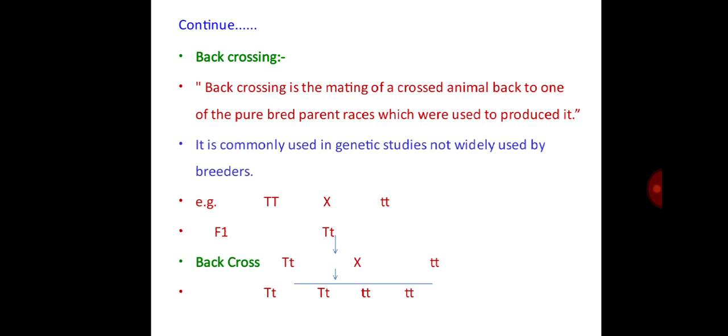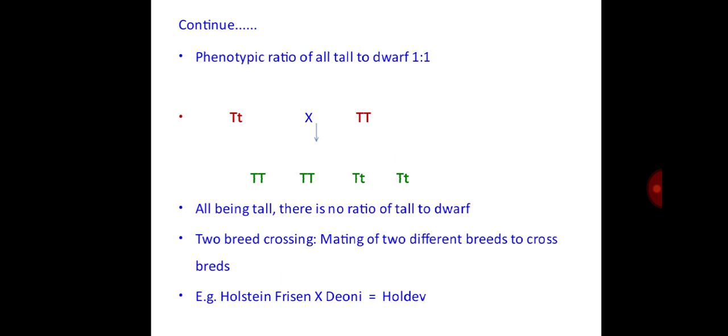Here, tall and dwarf, two breeds are crossed with each other, where F1 is again crossed with one of its pure parents. The phenotypic ratio of tall to dwarf is 1:1. If all are tall, there is no ratio of tall to dwarf. Two breed crossing method is mating of two different breeds. That is, Holstein Friesian crossed with the Deoni. The F1 is produced.